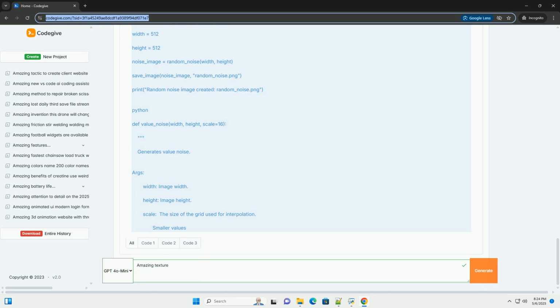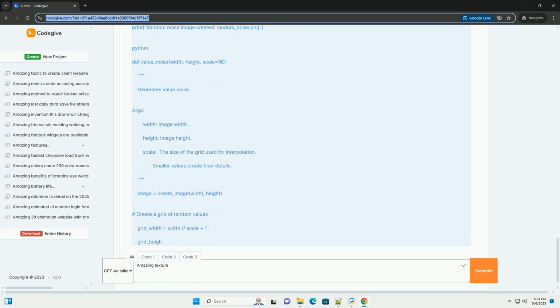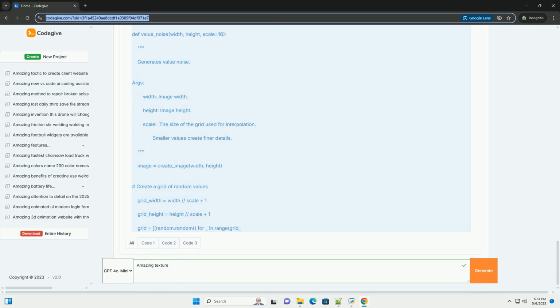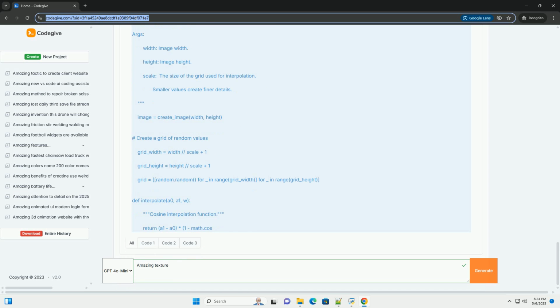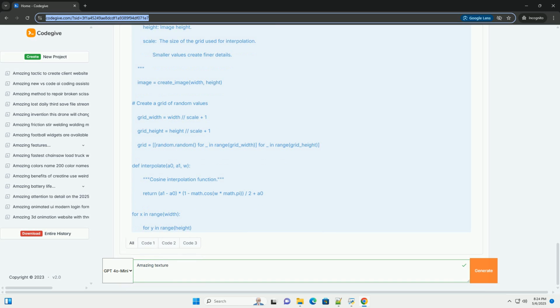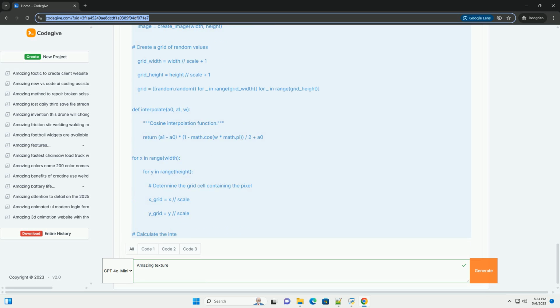Prerequisites. Python. Ensure you have Python installed, version 3.6 or later is recommended. Pillow. Install the Pillow library for image manipulation: pip install Pillow. Basic Python knowledge. Familiarity with variables, functions, loops, and basic image concepts.